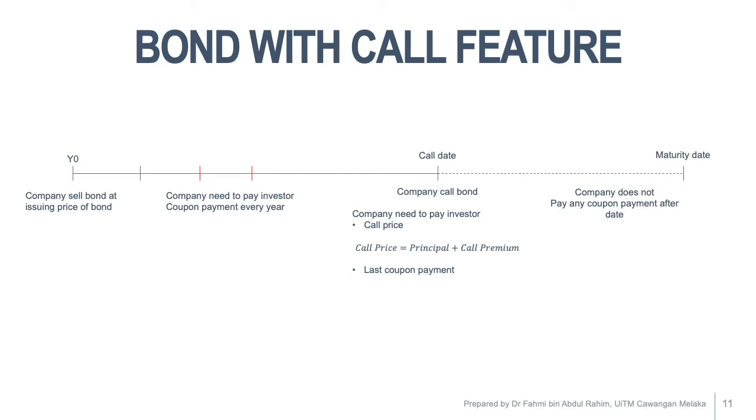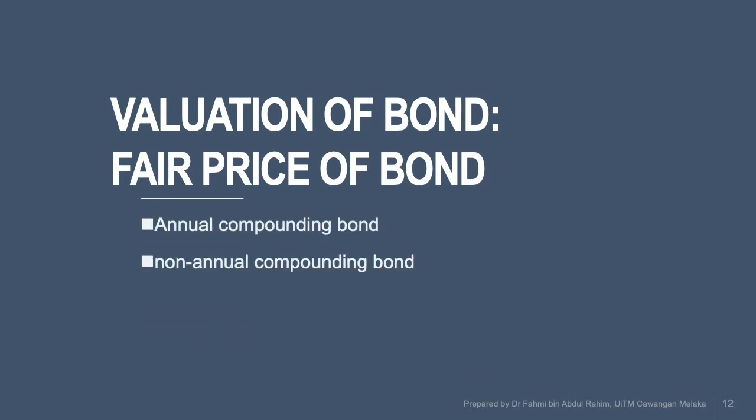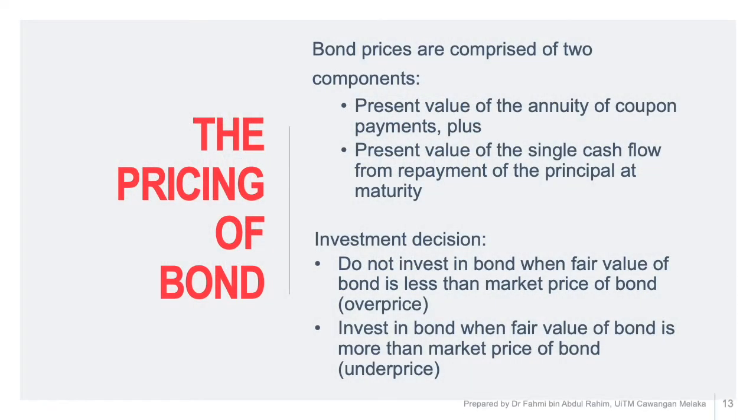Let's move to the valuation of a bond, the fair price of a bond. So we have two types of compounding bond. The first one is annual compounding bond. The second one is non-annual compounding bond. So the pricing of a bond is comprised of two components. The first one is the present value of the annuity of coupon payments, plus the present value of the single cash flow from repayment of the principal at maturity.